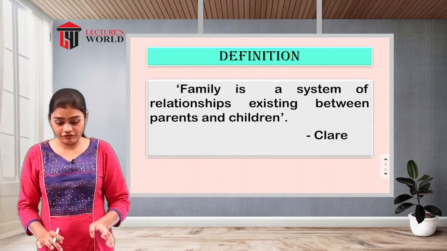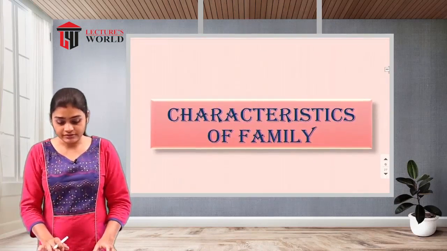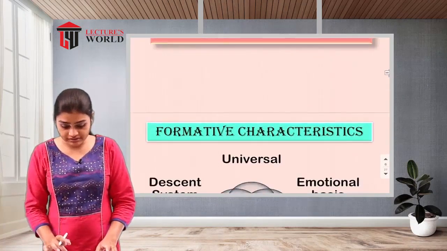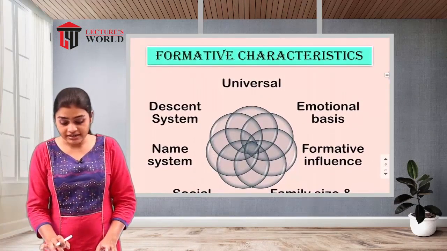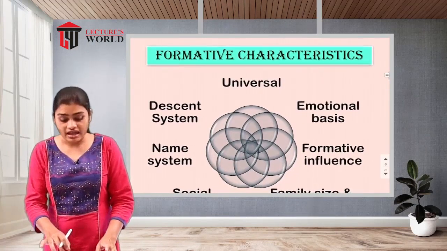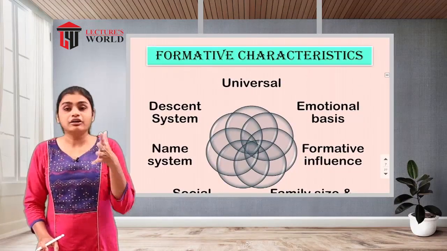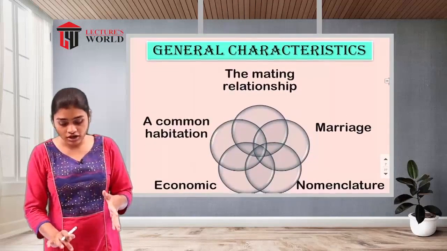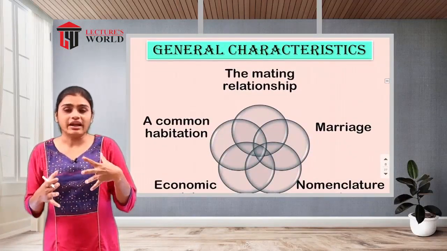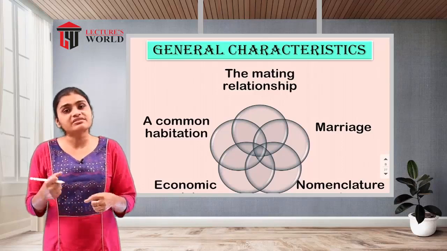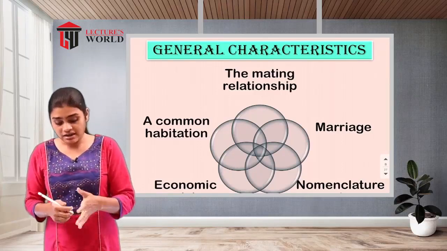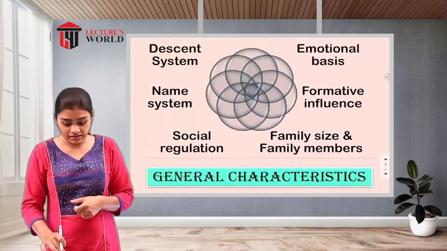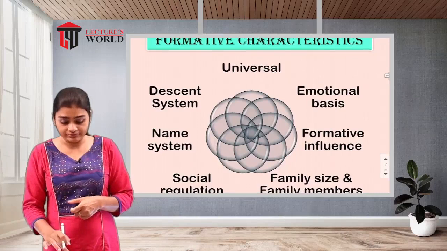After the definition of family, next we have the characteristics of family. The characteristics of family are mainly described in two types: the formative characteristics and the general characteristics. Formative means some specific characteristics of family are there, and after that we also have the general characteristics of family. Let's see all these characteristics one by one.